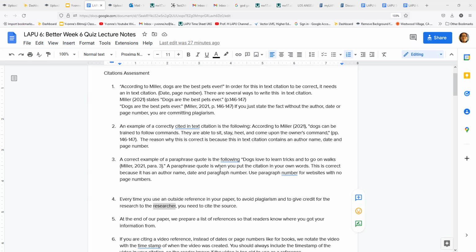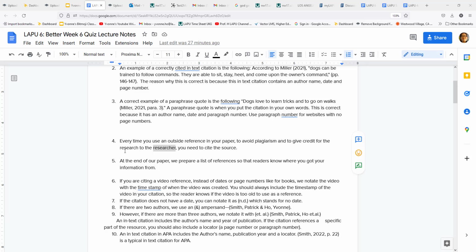A paraphrase quote is when you put the citation in your own words. This is a correct quote because it has an author name, date, and paragraph number. Use paragraph numbers for websites with no page numbers. Every time you use an outside reference in your paper, to avoid plagiarism and to give credit to the researcher doing the research, you need to cite the source. At the end of your paper, we prepare a list of references so that readers know where you got your information from.